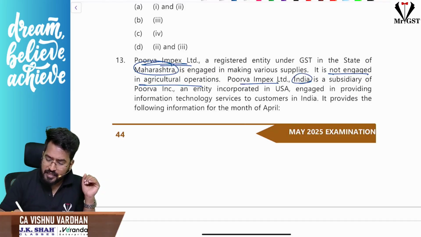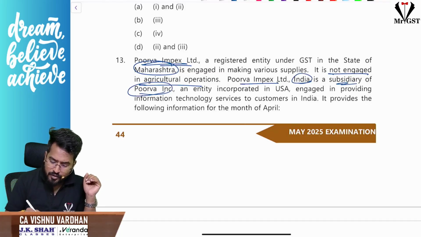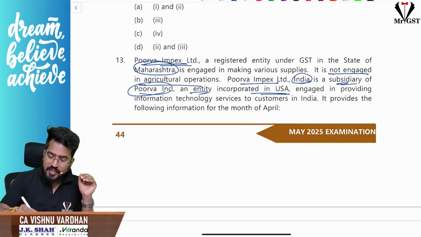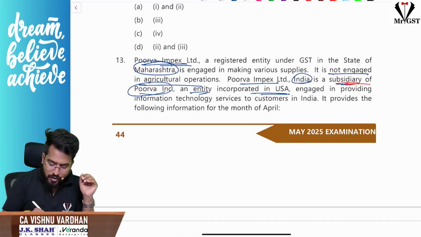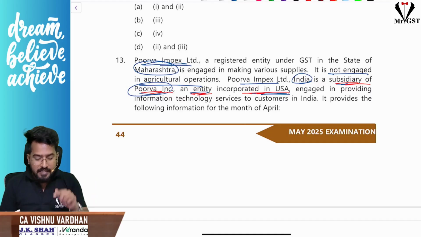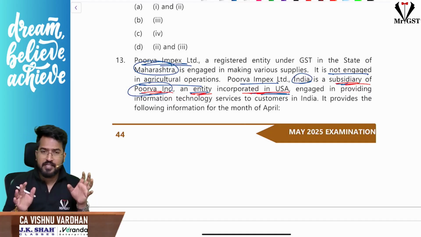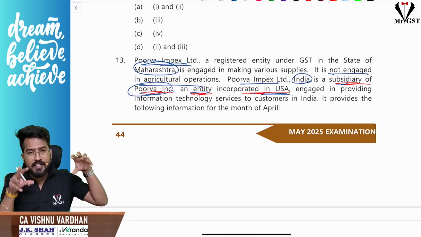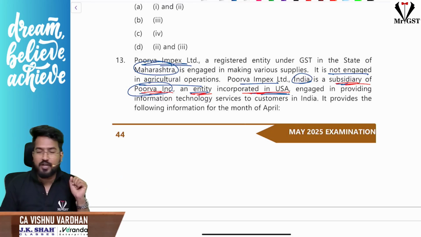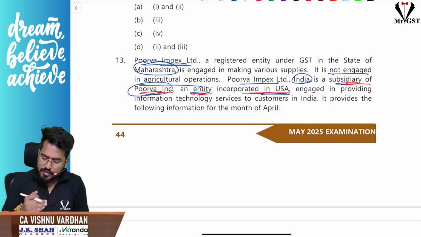Purva Impex Limited India is a subsidiary of Purva Incorporation, an entity incorporated in USA. Sir, please understand, when you read this, subsidiary of Purva Inc., an entity incorporated in USA, one thing should come to your mind. These two are, of course, holding and subsidiary company. These two are different entities as a whole. So they are not distinct persons. Anything happening between them will be called export, if you remember the export definition. So they are not mere establishments of distinct persons as per section 8. Hope you remember that. Next. So that is fine.